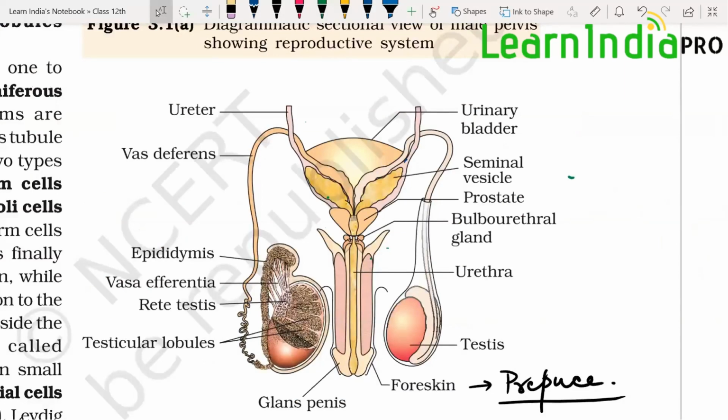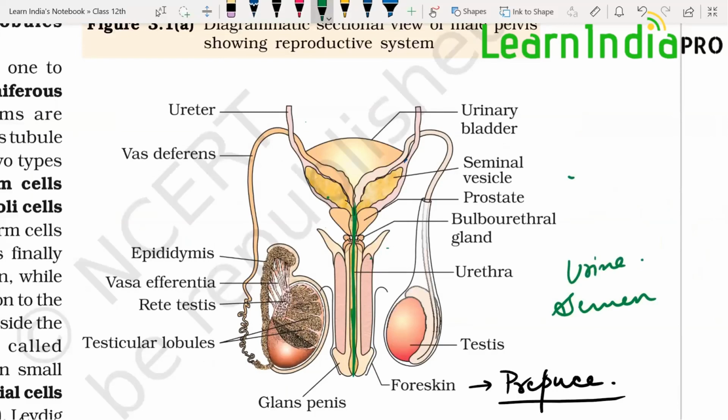Okay, after the ejaculatory duct, it opens into the urethra. So this complete part is the urethra. It is opening in the urethra. Now urethra is a common passage both for urine as well as for semen. It is a common pathway for urine and semen.